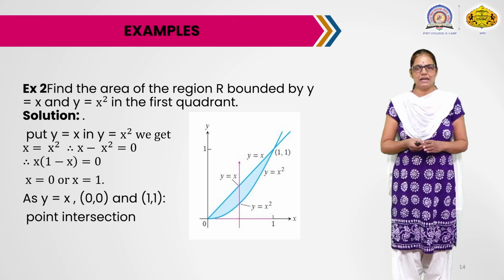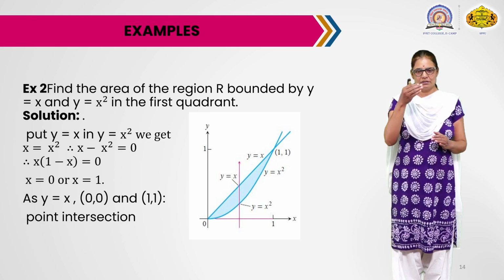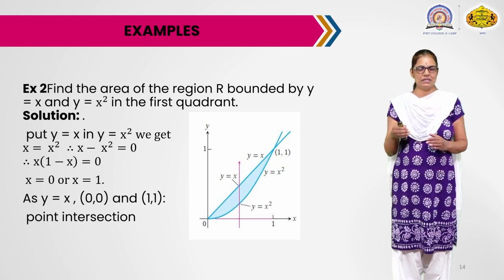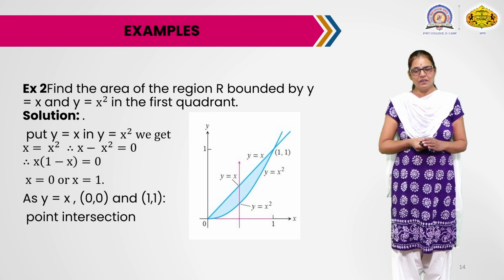So just observe that vertical line to find the upper and lower limits for y. Here the lower curve is y equals x square, the upper curve is y equals x. So y lies between x square and x.